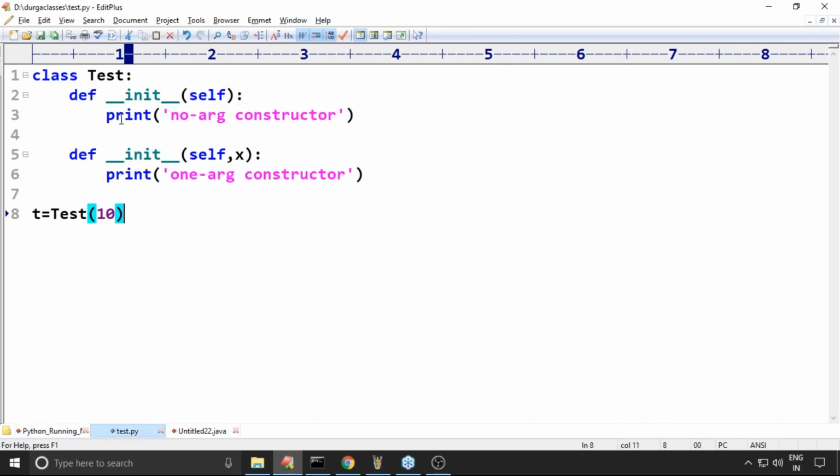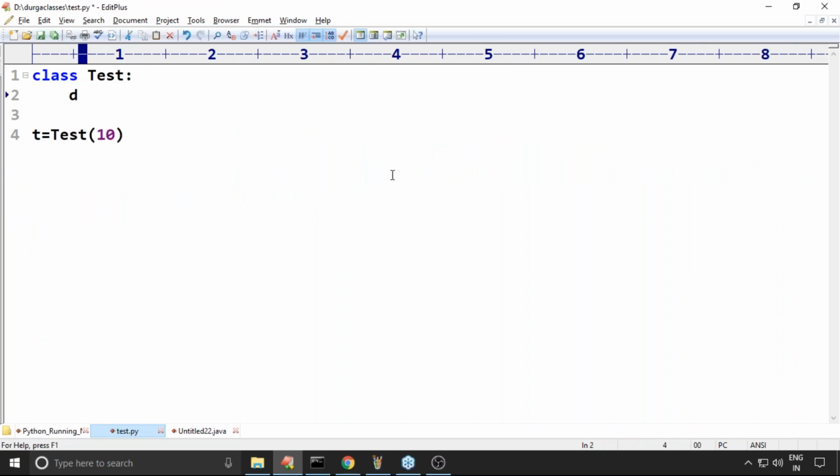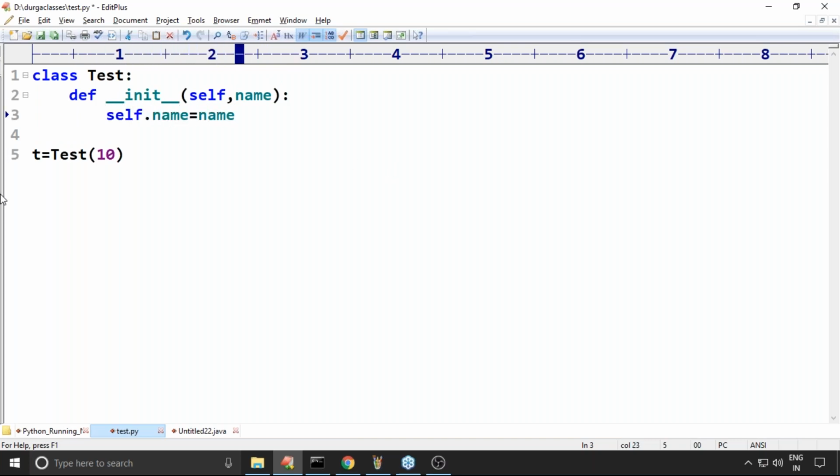One minute, have a look once, sir. Listen carefully about this one. def __init__(self, name): self.name = name. Now my question is, how many instance variables does every object contain? Only one variable, name.